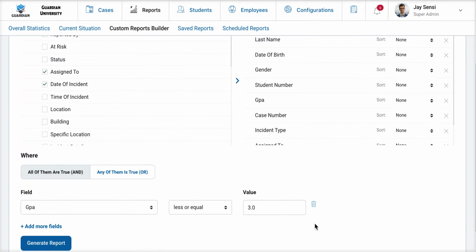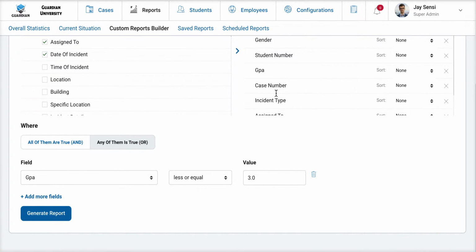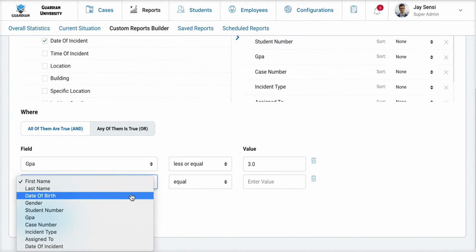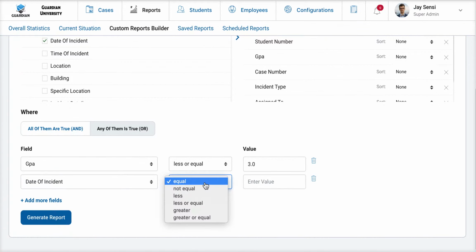Now, if you want to use the OR, now what we are saying is I want all this information if the GPA is less than or equal to 3, or if the date of the incident is less than or equal to June 18th, 2019, for example.